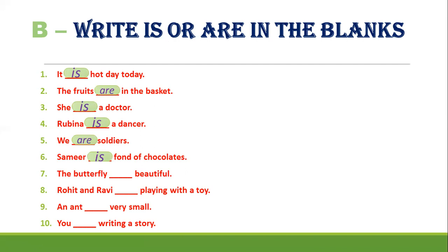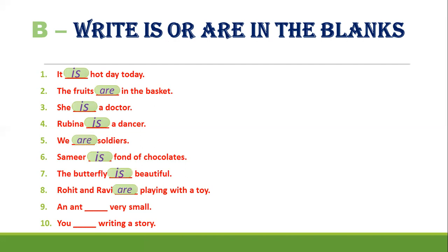Next, the butterfly dash beautiful. Butterfly means only one butterfly. The butterfly is beautiful. Rohit and Ravi dash playing with a toy. Rohit and Ravi means two, more than one, so Rohit and Ravi are playing with a toy.